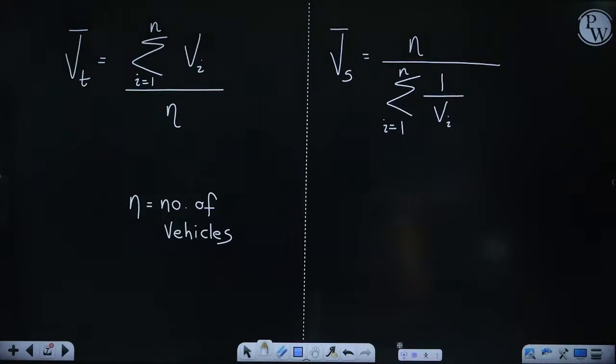So V1 plus V2 plus V3 plus V4 and so on up to Vn, divided by the number of vehicles n.